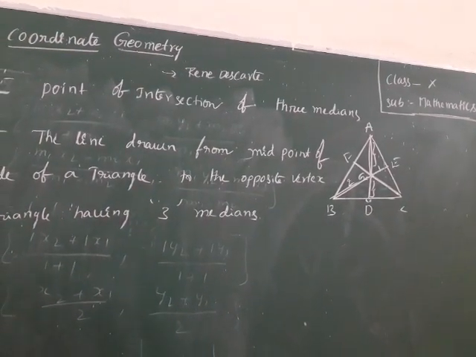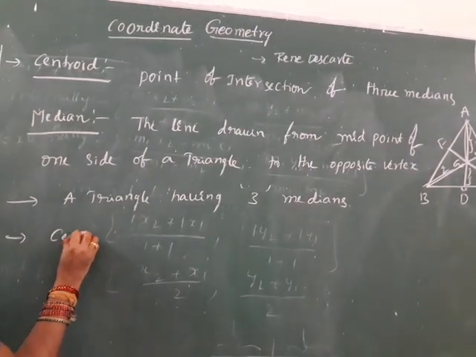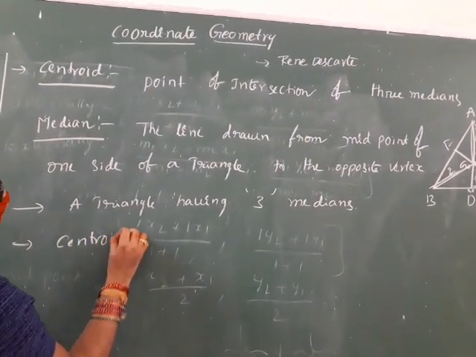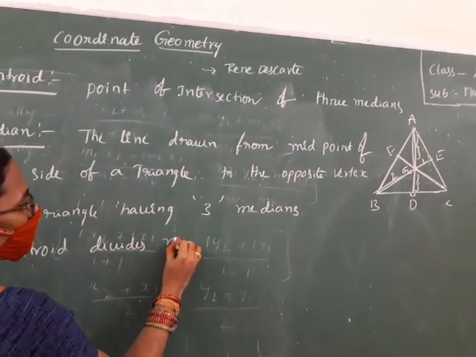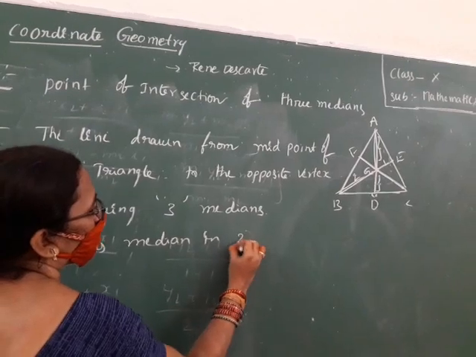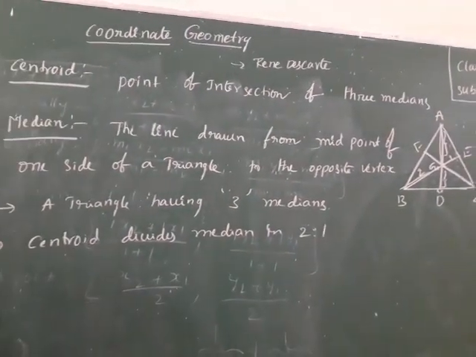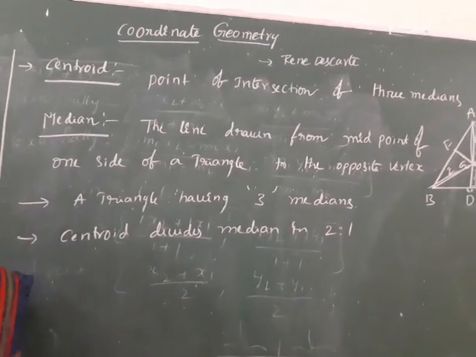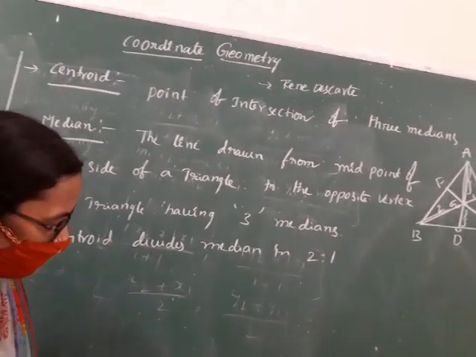Centroid divides the median in which ratio? 2:1 ratio. Centroid divides median in 2:1 ratio. Okay. Do you understand? Can I tell one more time? Okay.